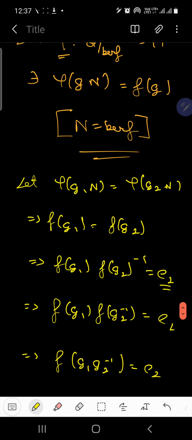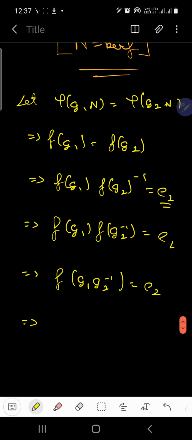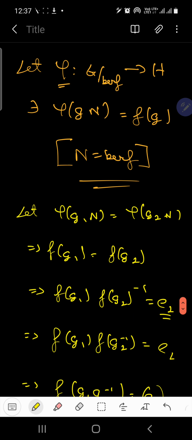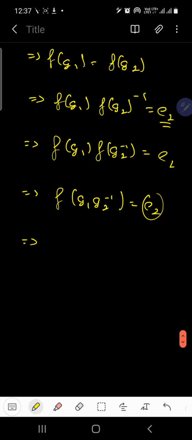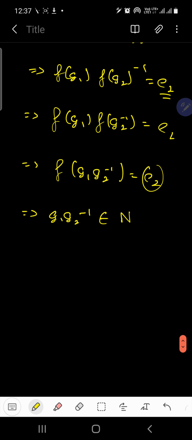So from here we can say that G1 G2 inverse belongs to the kernel of F.